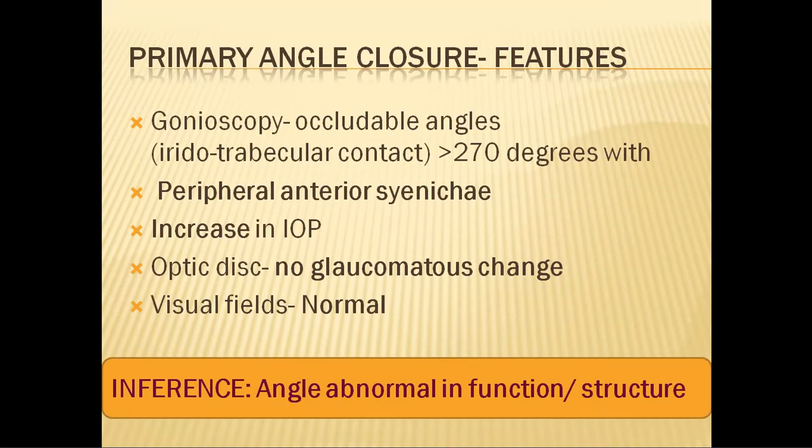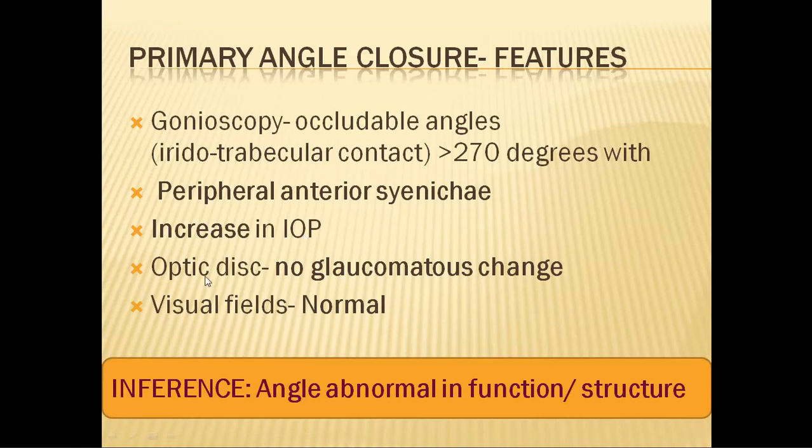Now we go to primary angle closure, that is PAC. In this, there are definitely occludable angles in greater than 270 degrees, and there is also the presence of peripheral anterior synechiae here and there. Because of this, there is an increase in the IOP.